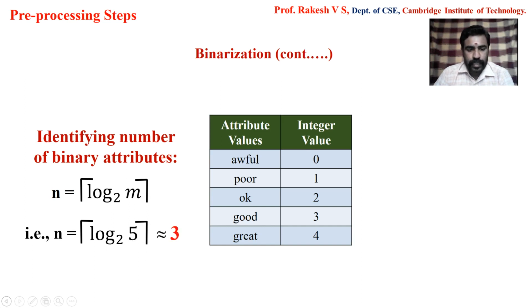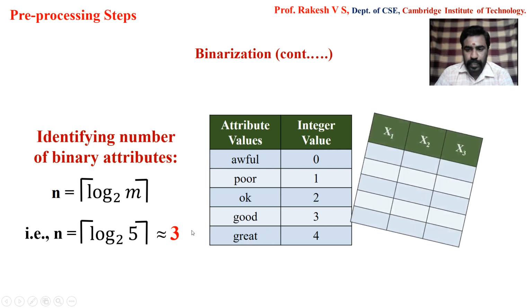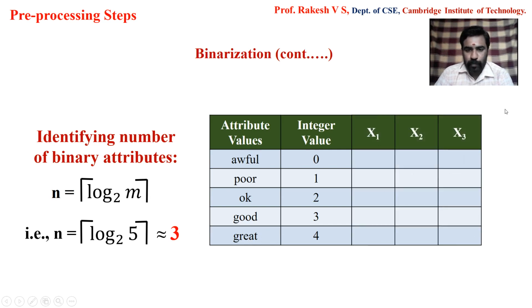As you can see, the n value is 3, which means that we require 3 binary attributes to represent each of these categorical values. So let those 3 binary attributes be x1, x2 and x3. Now my table will have binary attributes listed as x1, x2 and x3. With this, our second step is concluded. Let's see what we have in the third step.